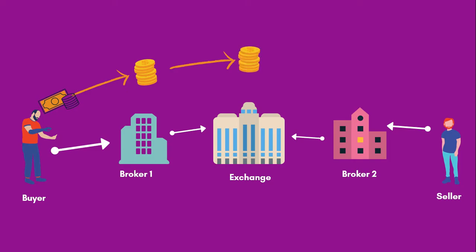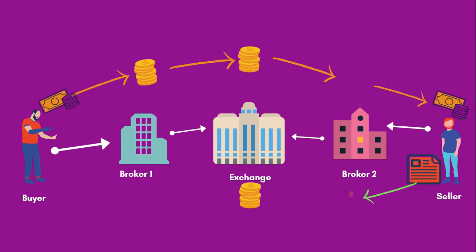And then finally the shares will be transferred and the amount will be credited to the seller. Similarly, when the seller wants to sell the shares, he also has to pay a brokerage to his broker and also some amount to the exchange, and then the exchange will deliver the shares to the buyer via their broker.